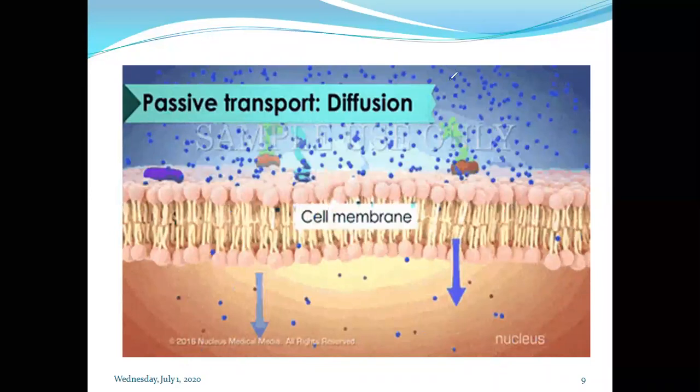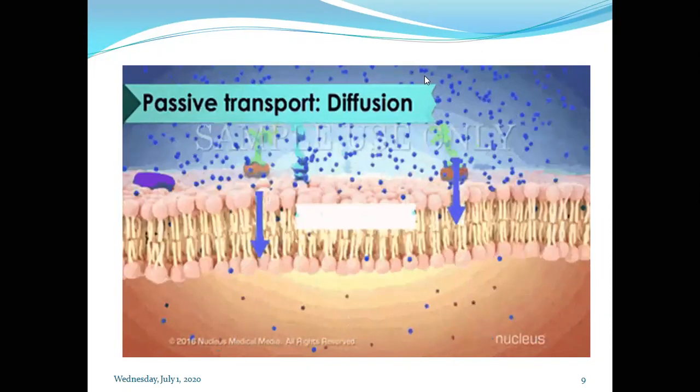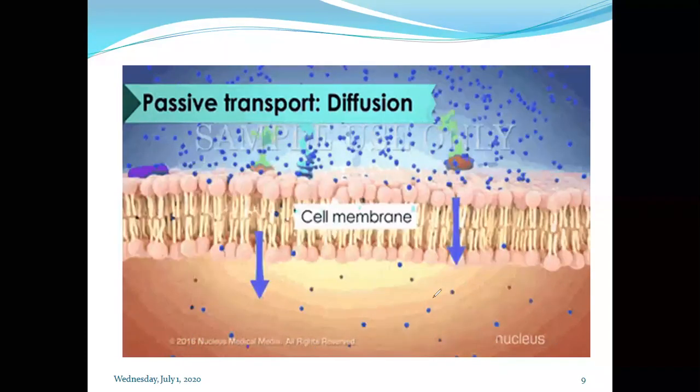In diffusion we have studied one terminology, that is sink condition. So what happens in sink condition? The concentration of the drug or solute in the receptor compartment is less as compared to the donor compartment.